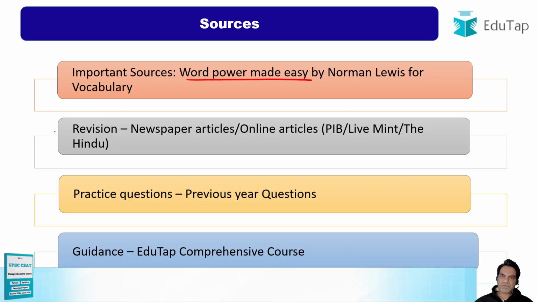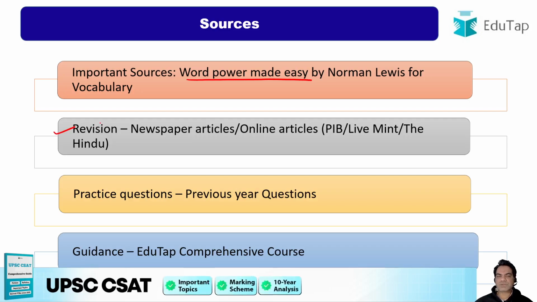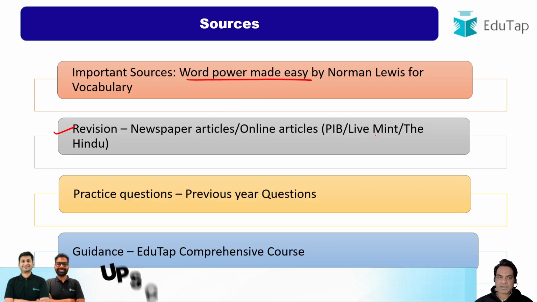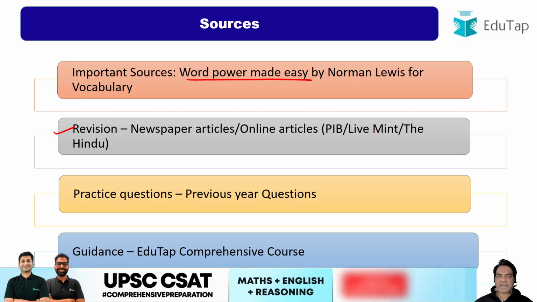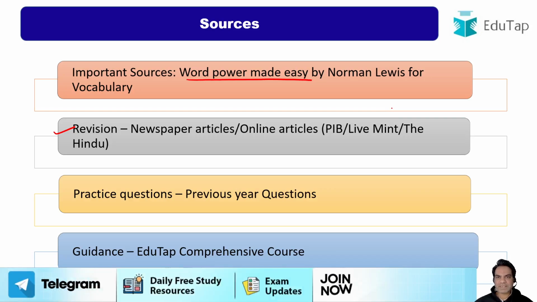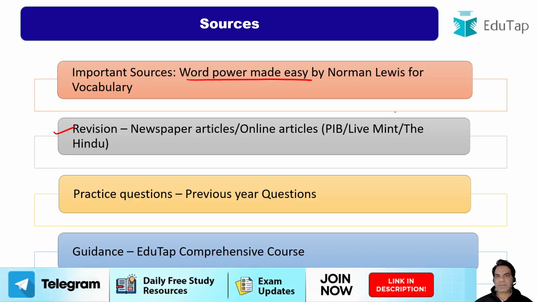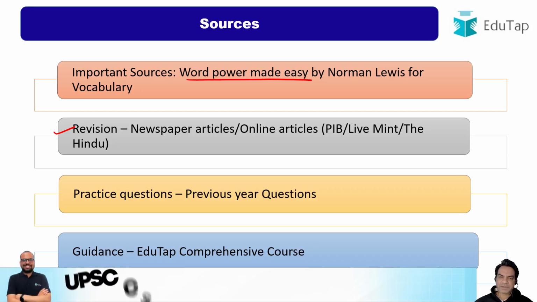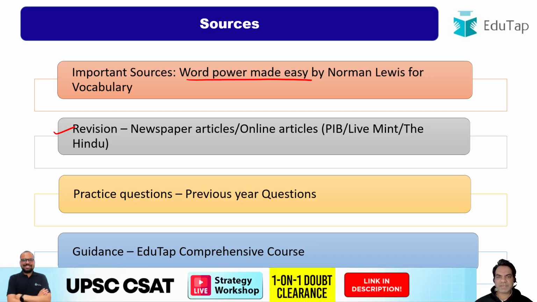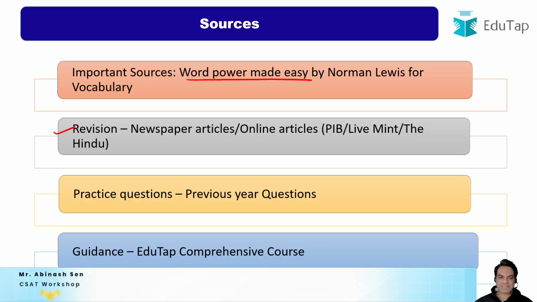Now, to improve your contextual learning, I suggest you should read newspapers, articles or editorials from PIB, Live Mint, and The Hindu. Because passages are not written by the examiners; they are taken from some editorial, some article, and then questions are framed on the passages by the examiners. So if you read The Hindu, Live Mint, PIB, and such reputed sources every day, you will be able to tackle the language of the passages in the exam.